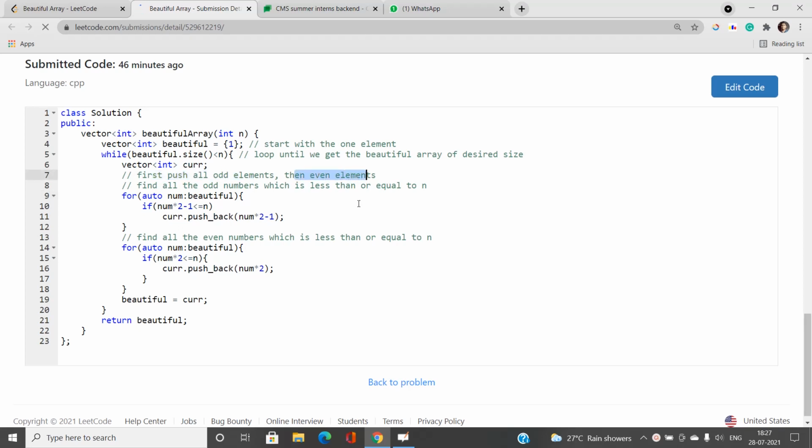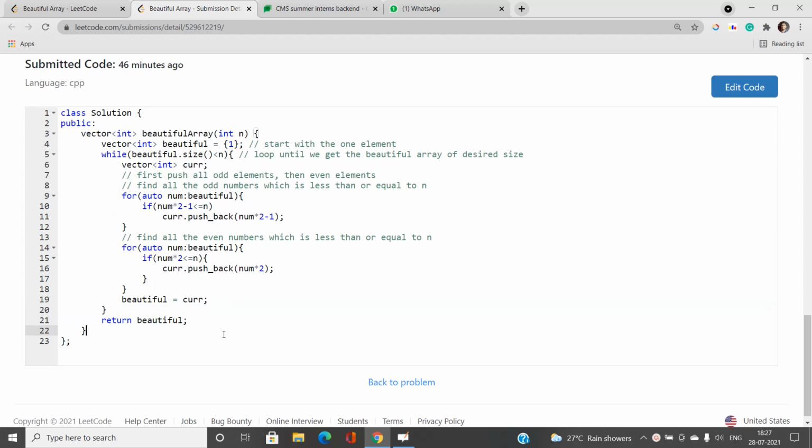Find all the odd numbers which are less than or equal to n: if num into 2 minus 1 is less than or equal to n, we push it back. Again we do this for the even case, num into 2. After doing this, for the next iteration you need to assign your beautiful array the temporary vector that we have just found. Finally, return this beautiful array.